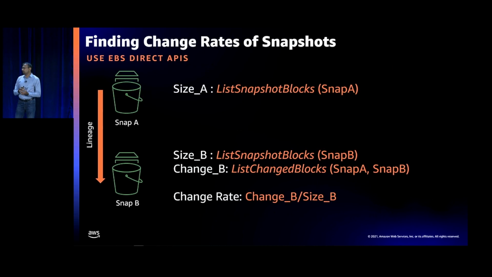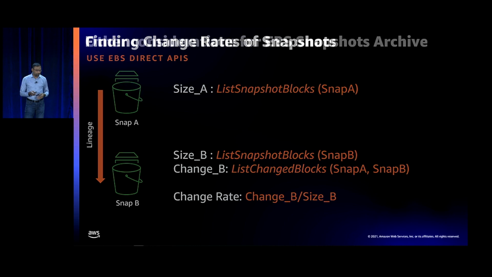One of the questions you might have is, how do you find the change rates of snapshots? This is where Ashish will talk about it, but you can use EBS Direct APIs to figure out how big each of these snapshots are. So in this case, let's say I want to compare snapshot A and snapshot B. I can figure out the sizes of the snapshots by using list snapshot blocks. And then I can figure out what changed in snapshot B over snapshot A by doing a list change blocks. And the ratio of that is what the change rate is. So as long as the change rates are favorable, you can go ahead and archive the snapshot.